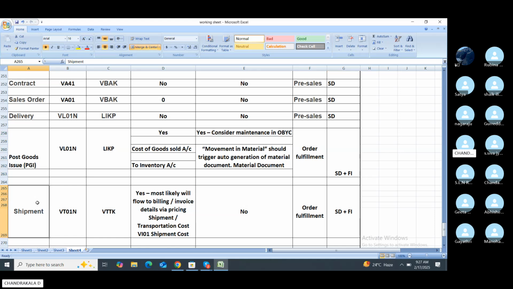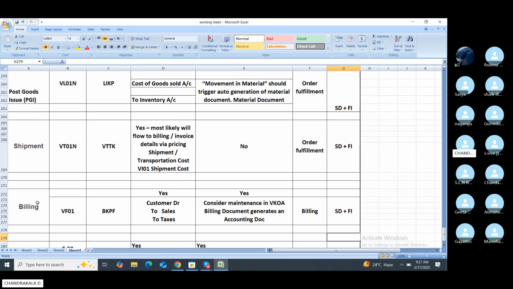Shipment means T code VT01N, and the table is VTTK. The entry is affected here, and it is mostly the flow of the billing invoice details in the price, shipment and transportation cost. VI01 is the shipment cost, and there is no document generation. Once the order is fulfilled, FI and SD are also affected in billing.